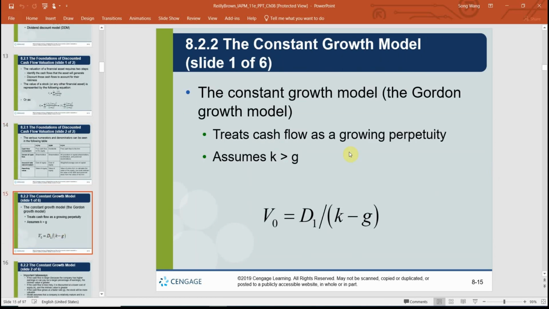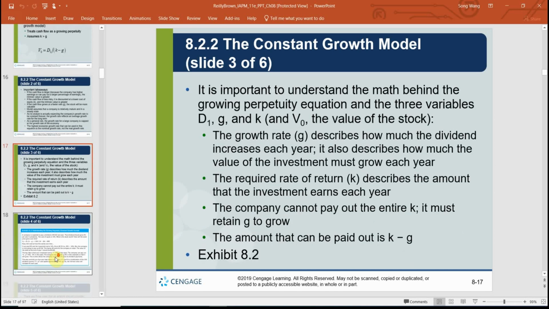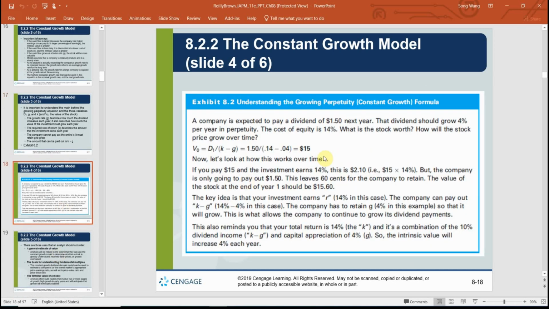All right, so here is the Gordon growth model, and that basically defines the valuation of a stock based on dividends only. So you will get the stock value today based on the dividend in the first period, and then the cost of equity and the growth of the dividend. All right. So right here, you got an example. If the company is expected to pay a dividend of $1.5 next year, and that dividend would grow 4% per year in perpetuity, and the cost of equity is 14%, what is the stock worth today? All right, so if you simply use the formula, you're going to use dividend 1 divided by k minus g.